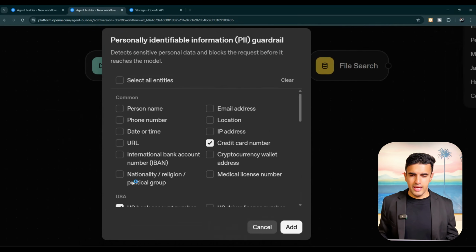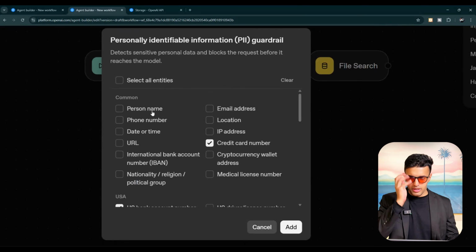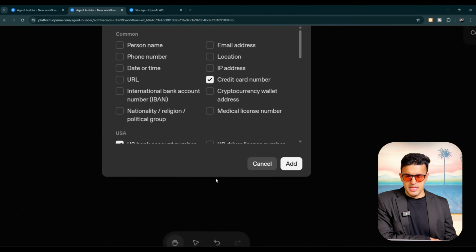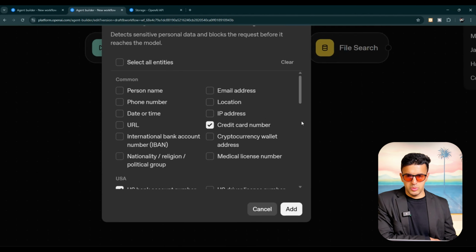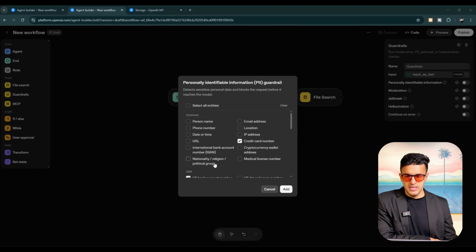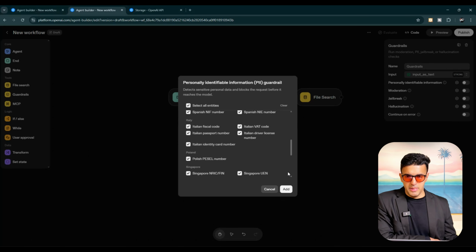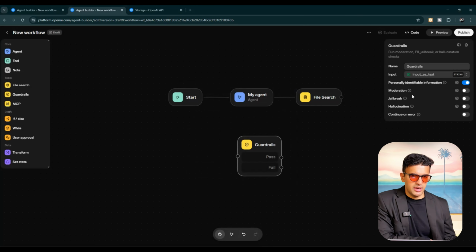When we click here, personal identifiable information, we have personal name, phone number, IP address, email address, many different ones, and credit card number. This is the PII that you do not want to appear, and you want this information to be directly detectable by the model. You can also select all the entities, all the IDs. You don't want this information going out.